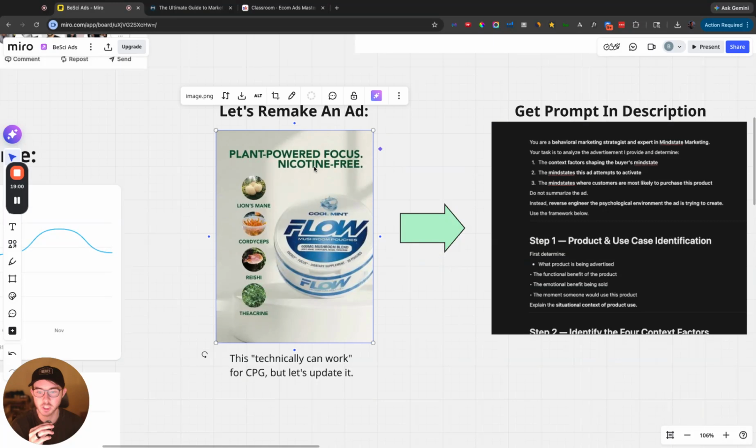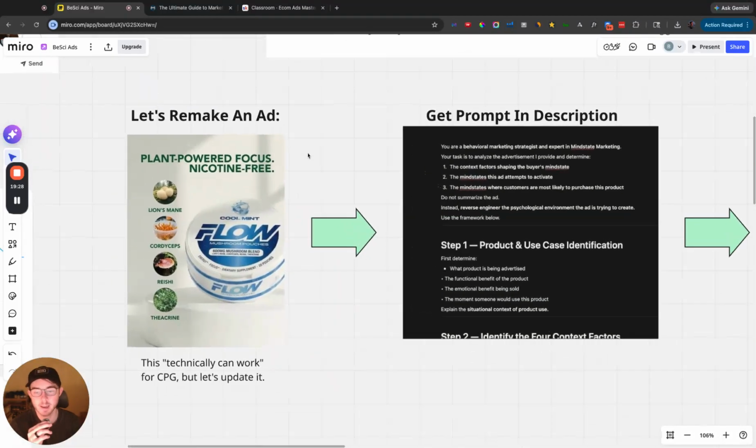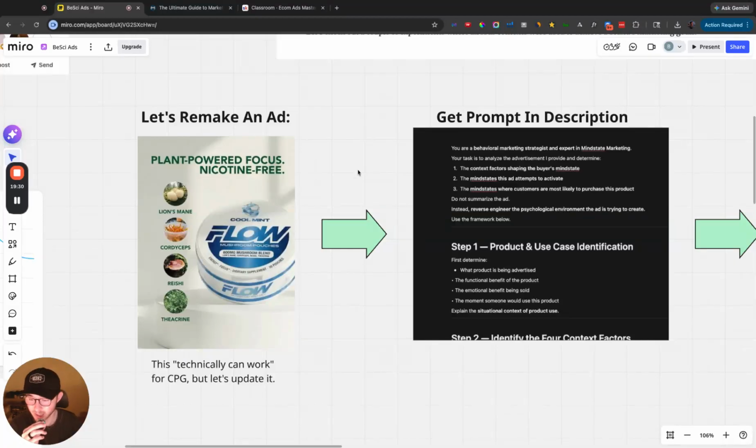What you can do instead of just an ad is you can take your reviews and run them through this mind state prompt. You can take a lot of comments, especially TikTok comments. You can ask ChatGPT to run a Reddit and forum search, deep research inside of your niche or inside of your industry, and then put that with a mind state prompt, and you can go from there. So that's a very easy way that you can extract that information really quickly.